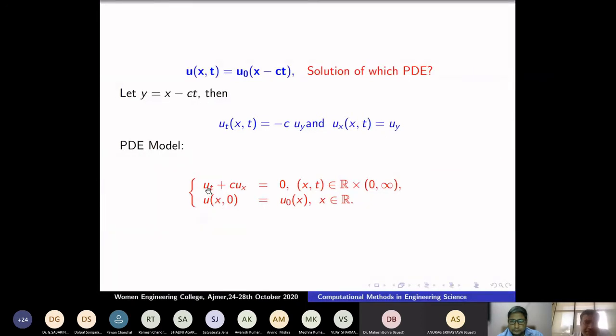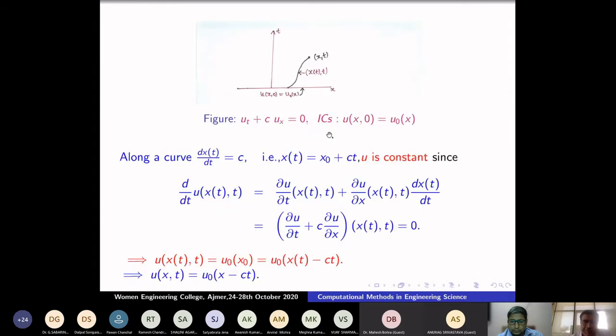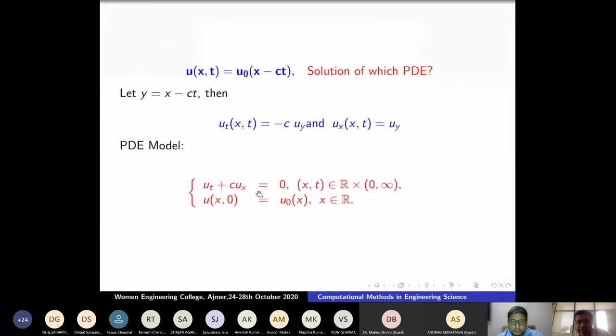u is a function of x and time. u_t is the partial derivative with respect to time. u_x is the partial derivative with respect to x. So this is one side. From the physics, I modeled this PDE. Okay. Now the question is how to solve this PDE without knowing the physics background.